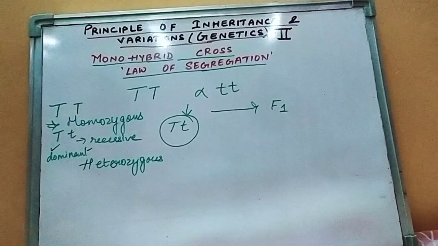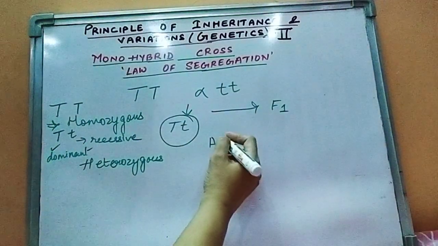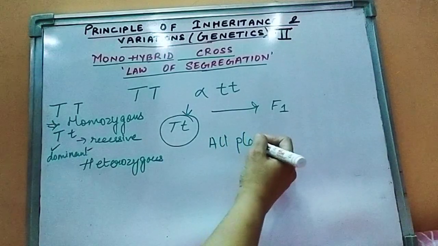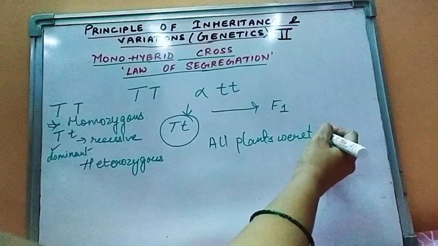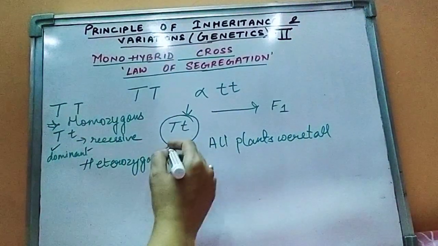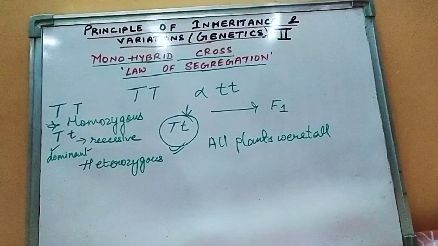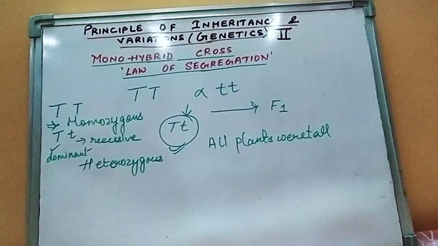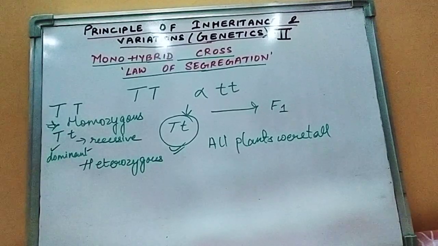So in the first generation of the monohybrid cross, all plants were phenotypically tall, and genotypically they were heterozygous tall. Remember, this was the result in the first generation. So Mendel was highly confused.